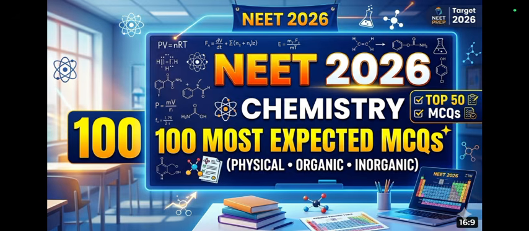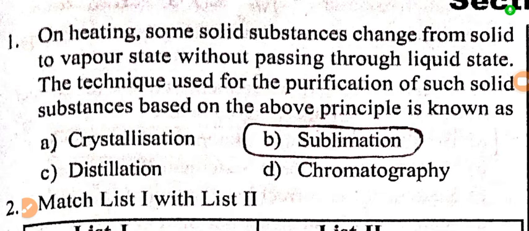Here are the 100 most expected MCQs we are going to solve for the coming NEET exam from the subject chemistry. Here is our first question. On heating some solid substances, changes from solid to vapor state without passing through liquid state, the technique used for the purification of such solid substances based on the above principle is known as, answer is sublimation.